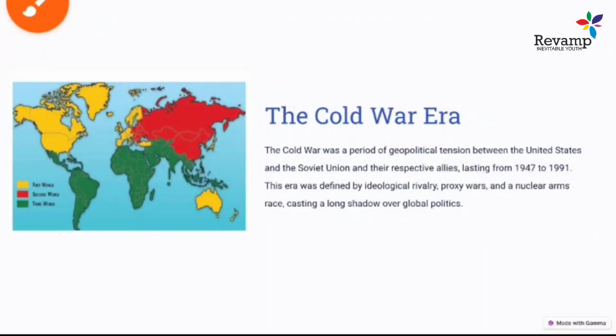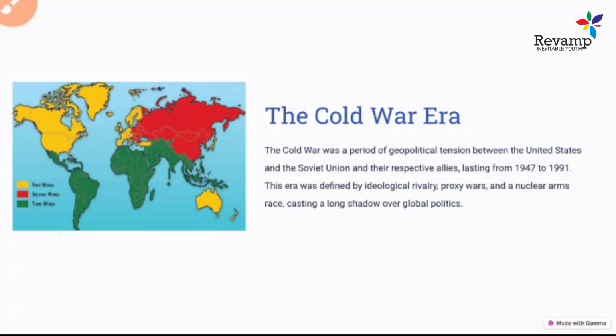Today we will study the Cold War era. In this chapter we will study what the Cold War is, how it started, its origination, and some of the key events that happened during the Cold War, like the Berlin blockade, Korean War, and Cuban Missile Crisis. These important political episodes we will study, and understand how they impacted the Cold War and how alliances were formed during the Cold War period.